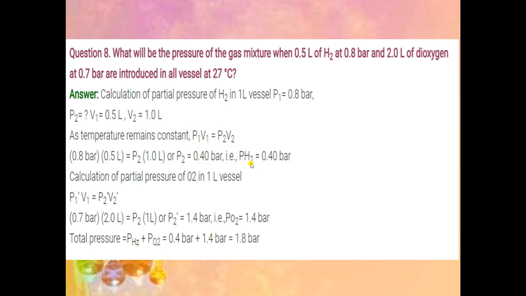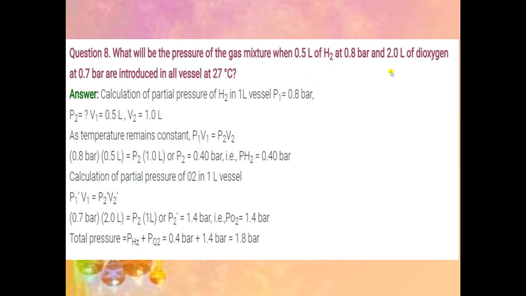This is the pressure of dihydrogen gas. So this H2 should be small. The pressure of dihydrogen gas is equal to 0.40 bar. When you do the calculation, it comes equal to 0.40 bar. This is for dihydrogen. In the same way, you can find it for dioxygen. For dioxygen, P1 dash V1 is equal to P2 dash V2 dash.